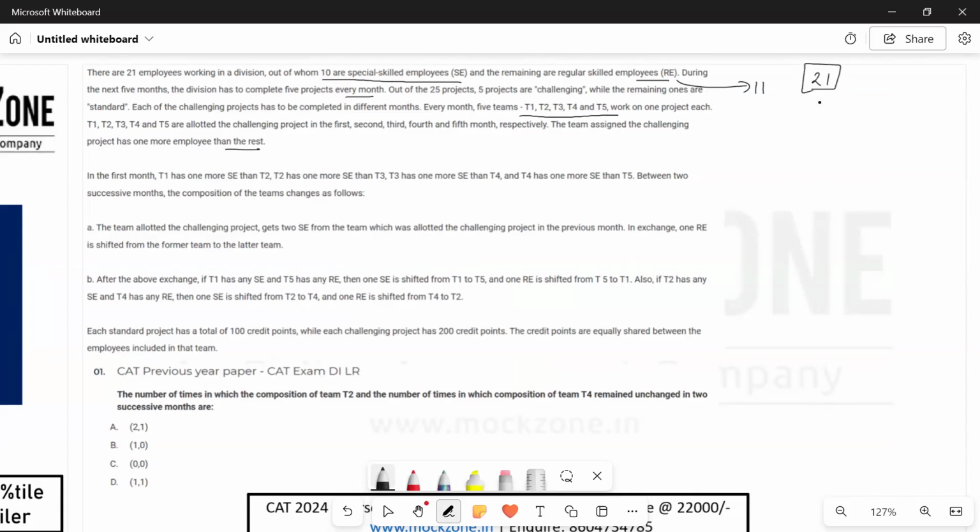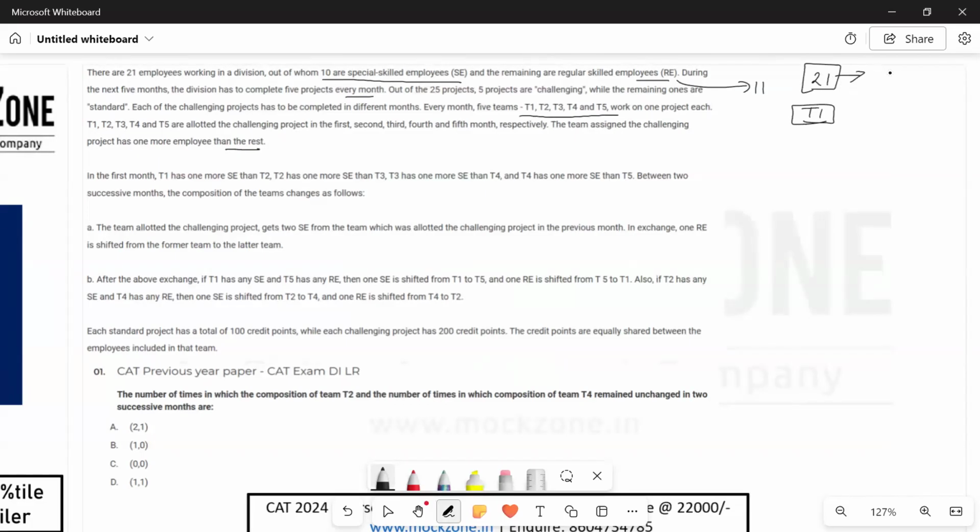We know that the team which has the challenging project has one more employee than the remaining other teams. So for example, in the first month, T1 is the team with the challenging project. So it will have one more employee than the rest. So in total, we have 21 employees.